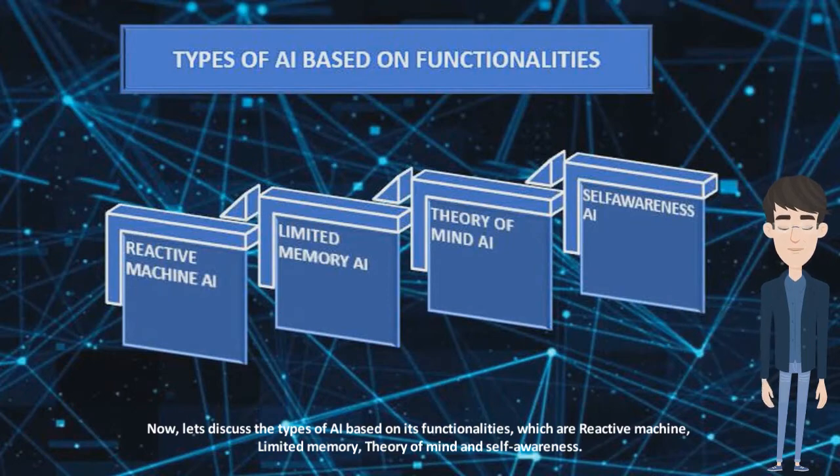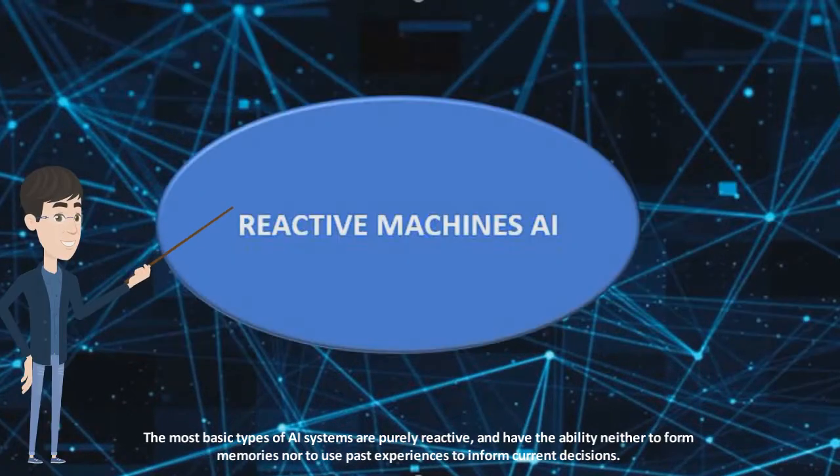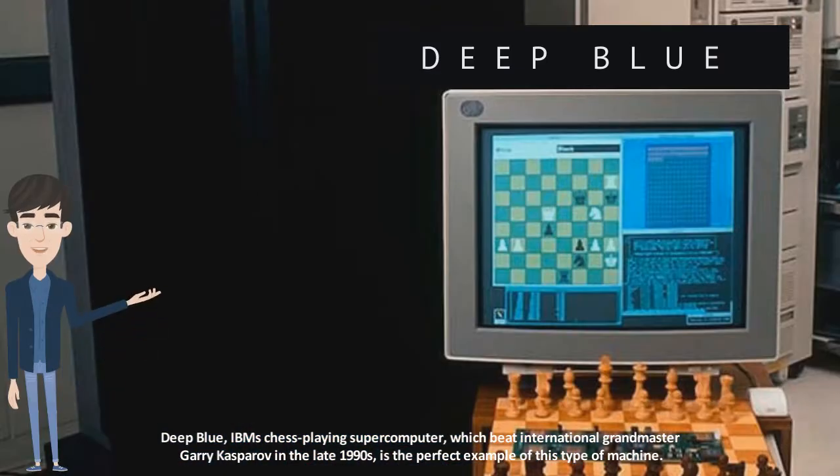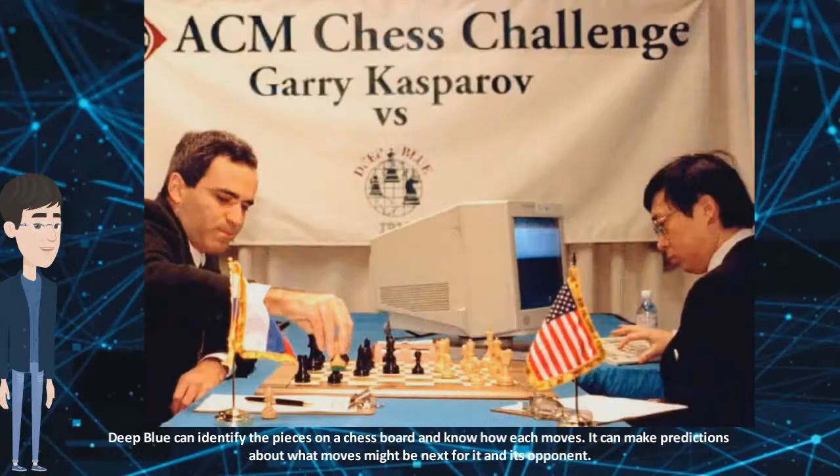and self-awareness. The most basic types of AI systems are purely reactive, and have the ability neither to form memories nor to use past experiences to inform current decisions. Deep Blue, IBM's chess-playing supercomputer, which beat international grandmaster Garry Kasparov in the late 1990s, is the perfect example of this type of machine. Deep Blue can identify the pieces on a chessboard and know how each moves.